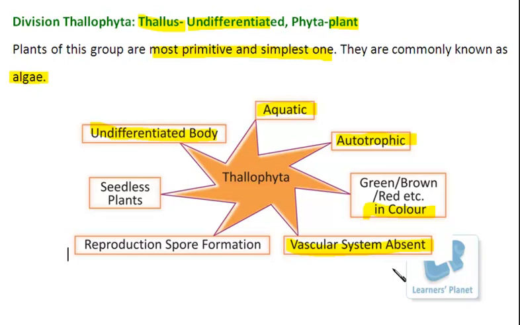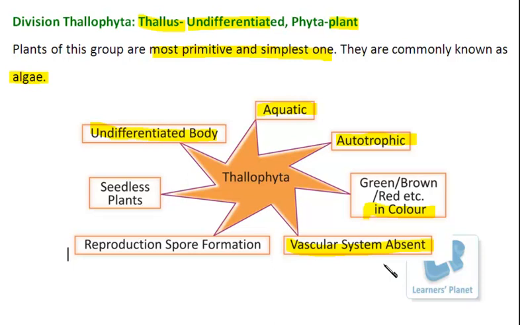And definitely in the higher plants these tissues are very well developed, but in the case of thallophytes the vascular system is absent, and of course the body is undifferentiated, so it is not even required. But transportation should occur, the coordination and communication should be there in the cells of the group, isn't it? And that purpose is served by simple absorption or diffusion processes. So in short, over here the xylem and the phloem tissues are exclusively absent.